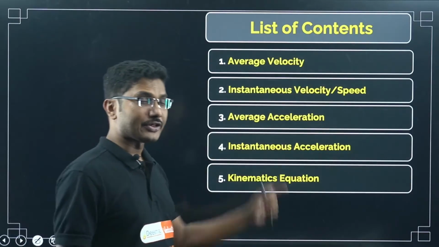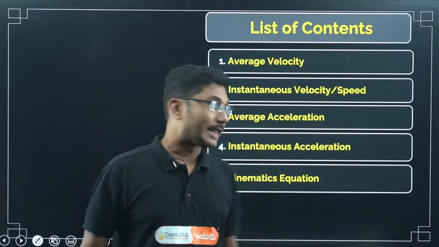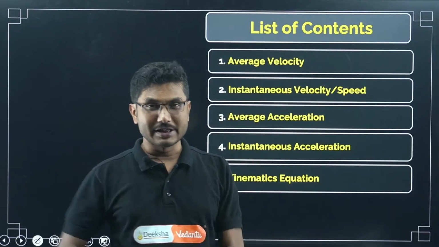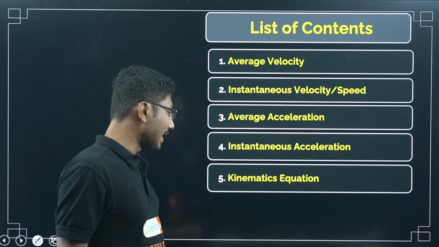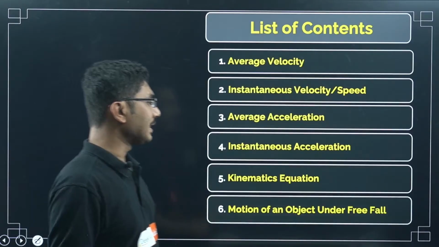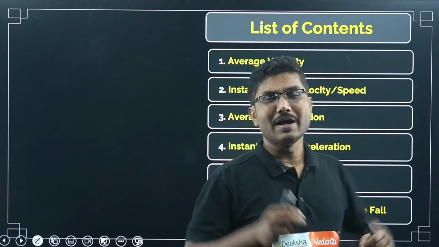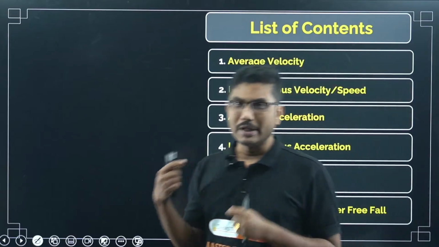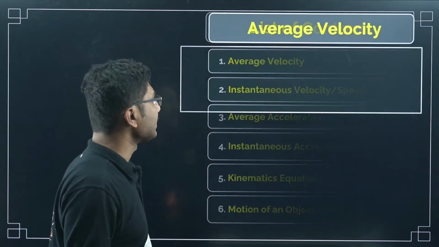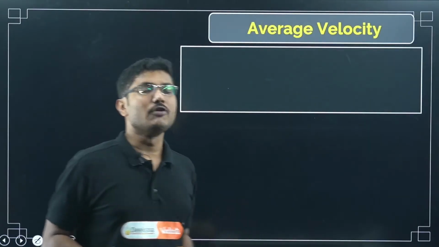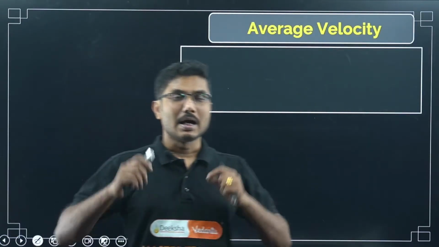Then the three kinematics equations, which will not only help you in this chapter, they are going to help you in all the other chapters as well. And then motion of an object under free fall, that's just a graph that is there in your syllabus. We will discuss that as well, with some examples from your previous year questions. This is a small chapter, so hopefully I will be able to complete it very quickly.